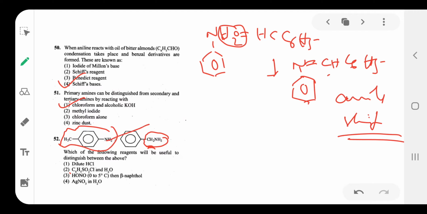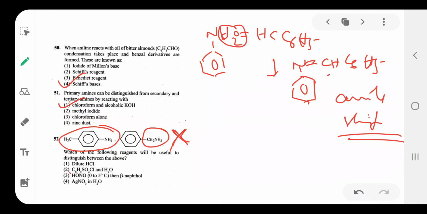Aromatic amines give a stable diazonium compound, but aliphatic amines do not give a stable diazonium compound. So a primary aliphatic amine will not give the diazo test. It gives a diazonium product, but it is unstable, so it does not react with beta naphthol.